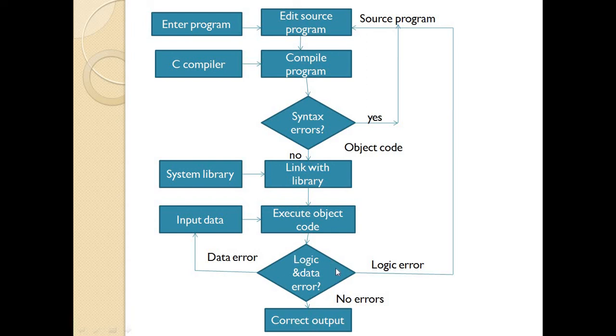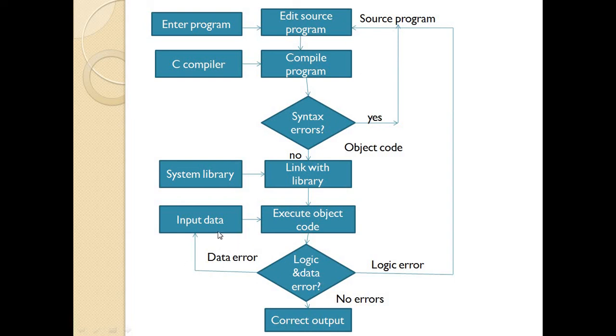If any logical errors are present, then again it goes back to the text editor for the source program. Or if any data error is present in the input data, then it asks for the input data to be entered correctly, and again goes to execute the object code. Then again it checks logic and data errors, and if there are no errors, logical as well as data, then the correct output will be generated.